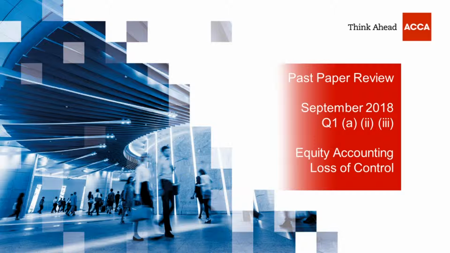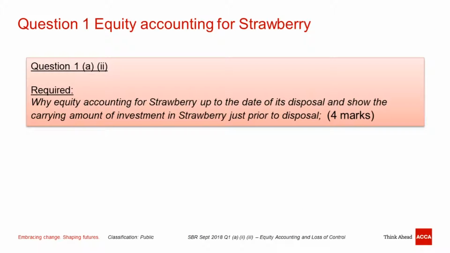Today, I would like to share with you a past paper review in Question 1, Part A, September 2018. And this time, I would like to discuss equity accounting and loss of control. Let's take a look at the question. It is asking why we need to equity account for Strawberry up to the day of disposal and show the carrying amount of investment in Strawberry by the time of disposal.